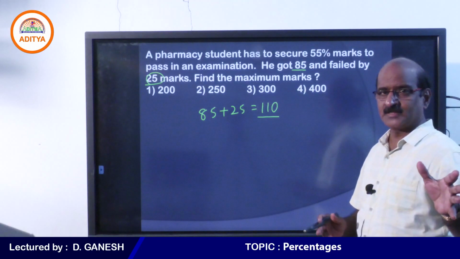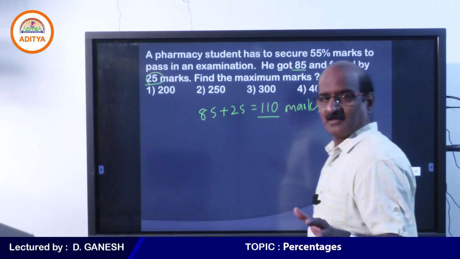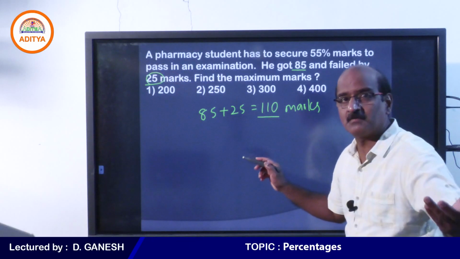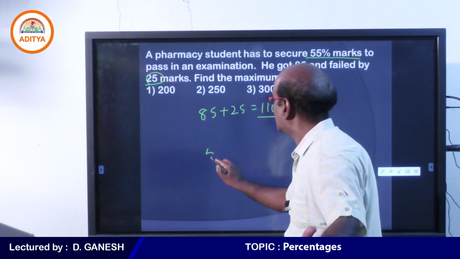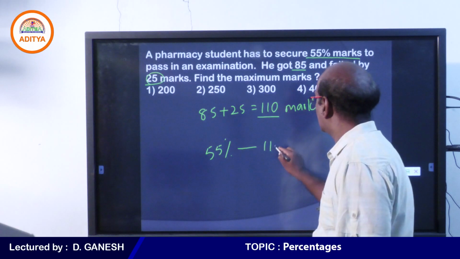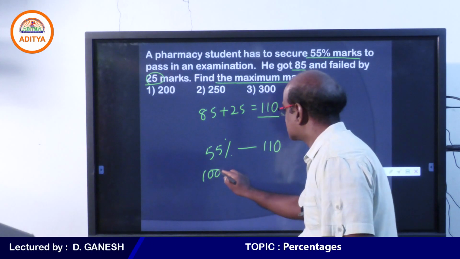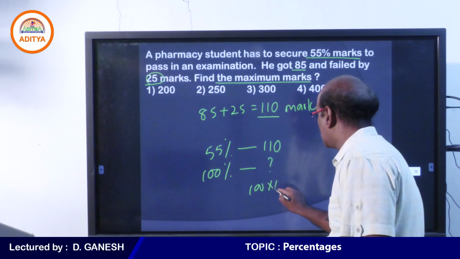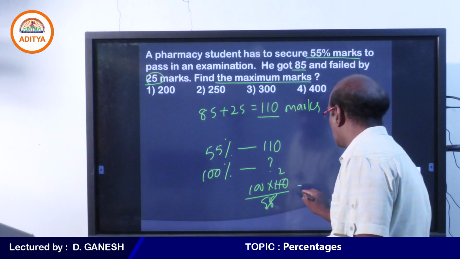Students, may I know what is this 110 marks? Please comment. 110 marks are the pass marks. But we know that pass percentage is 55%. So when 55% is equal to 110, find the maximum marks. Maximum marks are always 100%. Therefore, 100% is equal to how much? Your answer must be 200.